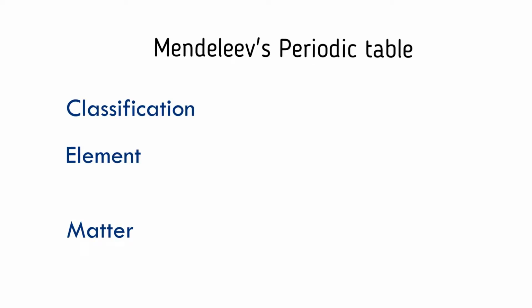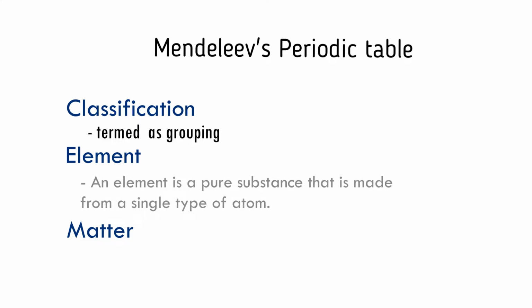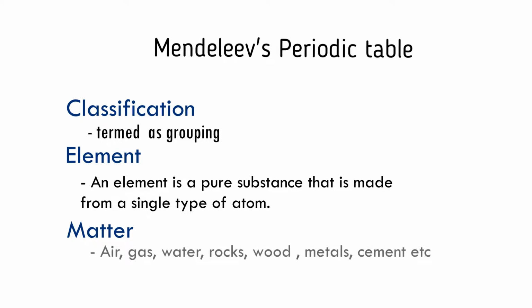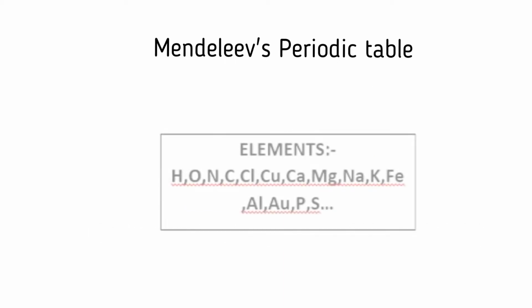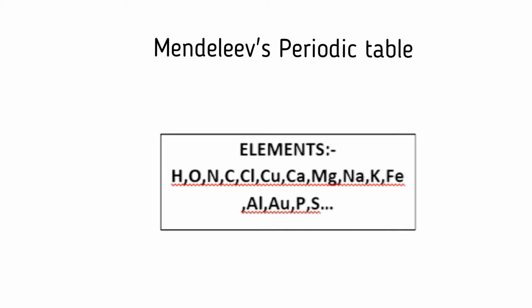These are classification. Classification means grouping. An element is the simplest form of a substance, meaning matter. There are matters all around us. Air is matter, gases, water, rocks, wood, metals, glass, cement, and so on. All these matters are made up of elements. For example, water is made up of hydrogen and oxygen. H2O is water. In a similar way, other matters are made up of different kinds of elements. Here are elements: hydrogen, oxygen, nitrogen, carbon, chlorine, copper, calcium, magnesium, sodium, potassium, iron, and so on.